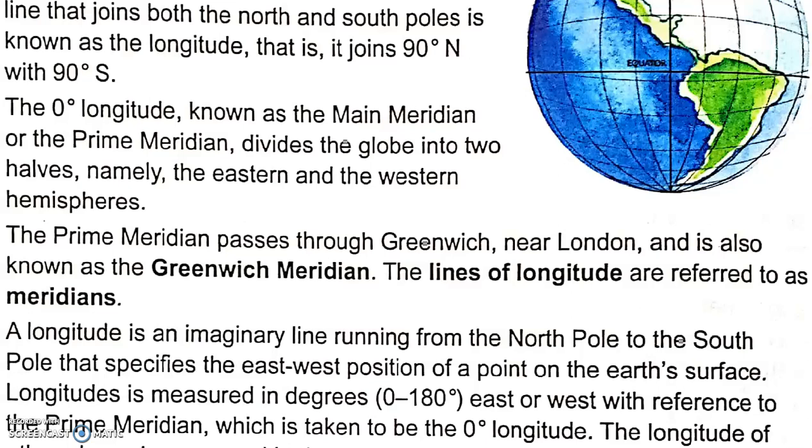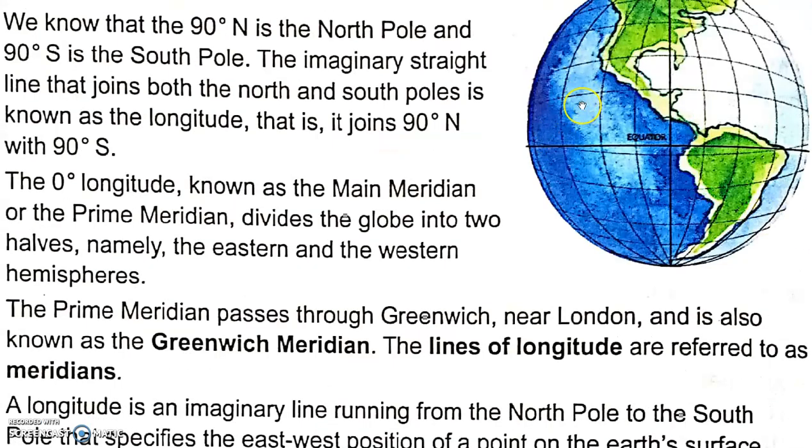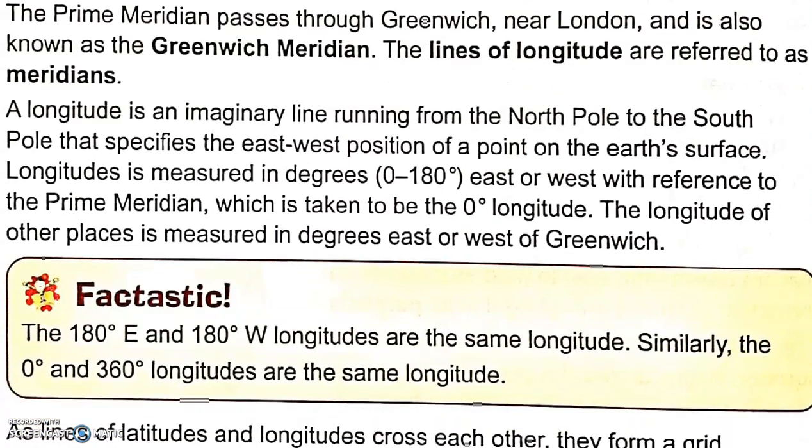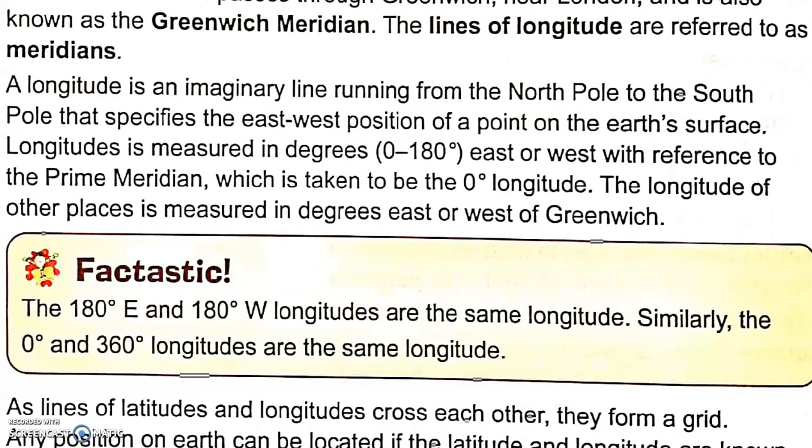The lines of the longitude are referred to as meridians. So latitude lines are called parallels and longitude lines are called meridians. Always remember that. Latitudes are parallels, longitudes are meridians. A longitude is an imaginary line running from the North Pole to the South Pole that specifies the east-west position of a point on the Earth's surface.